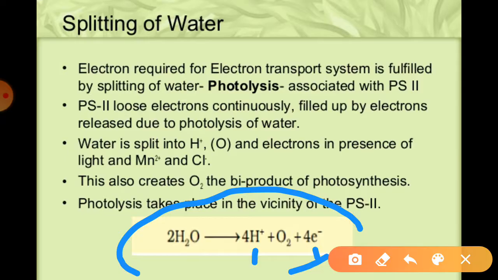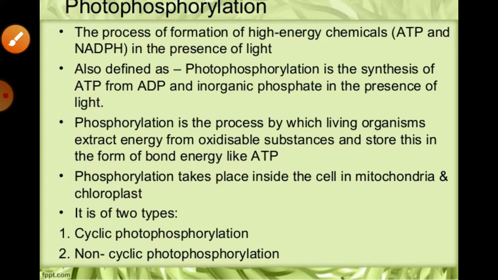Another thing: the electrons obtained by the splitting of water are needed to replace those electrons which are removed from photosystem first and photosystem second. In such a way, water is split in photosynthesis.